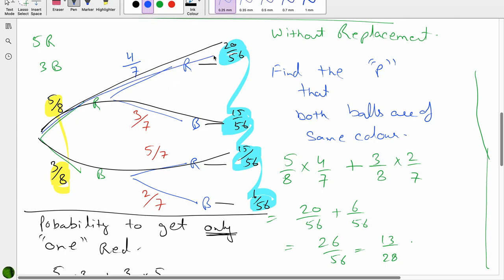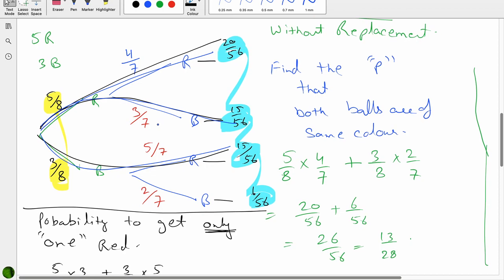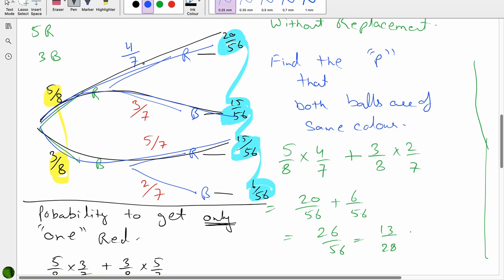So at least one red. In this first branch, I do have at least one red. Although there are 2, the statement is true, at least one red. In the second branch, I still have one red. In the third branch, I still have at least one red. So in this case, what you may do is 5 by 8 into 4 by 7 first, plus 5 by 8 into 3 by 7 plus 3 by 8 into 5 by 7, all three.